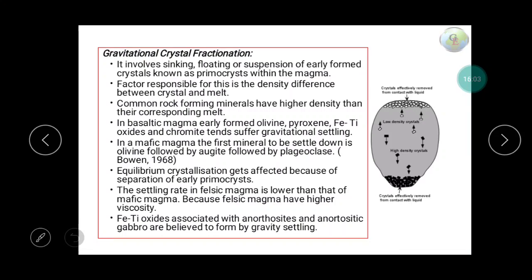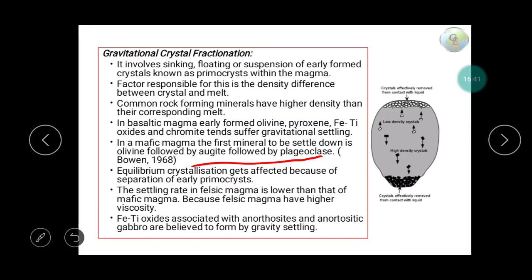The common rock forming minerals have a higher density than the corresponding melt, as we know the melt generally has lower density than that of solid. So when magma solidifies, the solid fraction gets settled downward. In mafic magma, the first mineral to settle down is olivine, followed by augite and plagioclase. This is a series you have to remember: olivine first will be settled, then augite, then plagioclase. This is on the basis of density only.